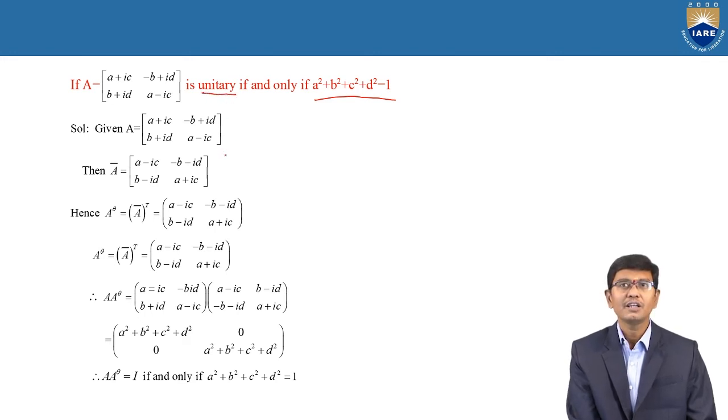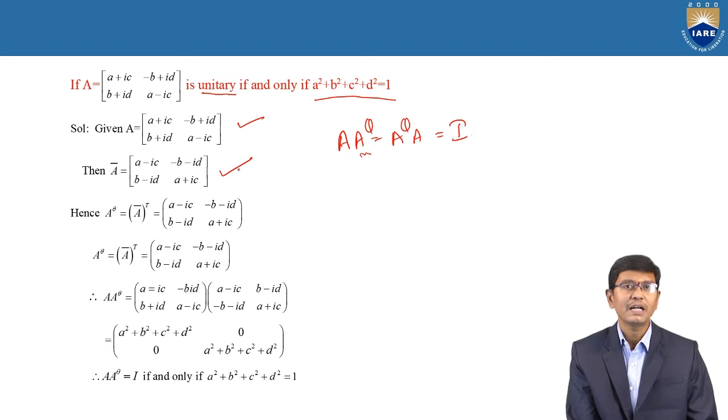According to the matrix A being unitary, we know the definition: A into A power theta is equal to A power theta into A is equal to I. This is the definition of unitary matrices. Now we need to find out first of all what A power theta is, and the matrix A is already given. Therefore, we need to find the conjugate of the matrix.